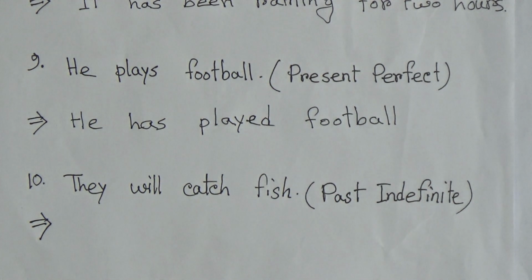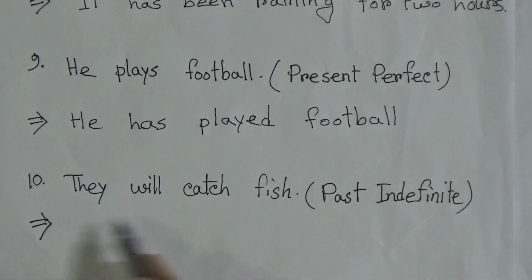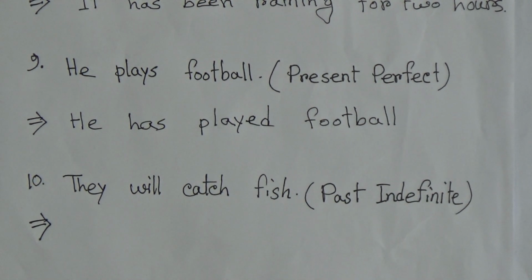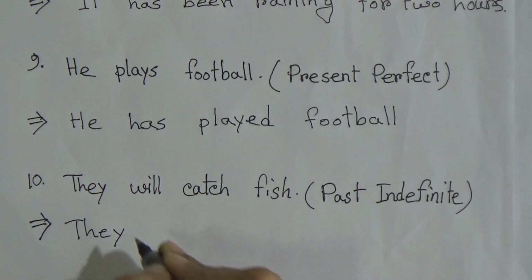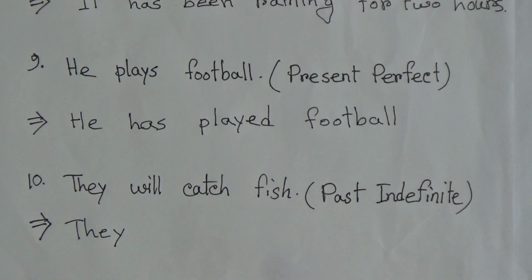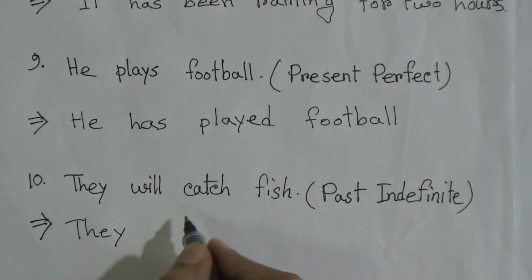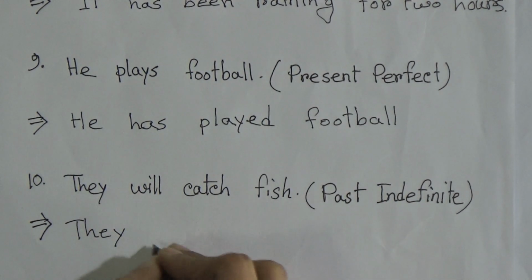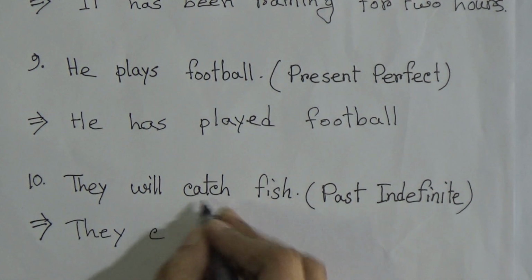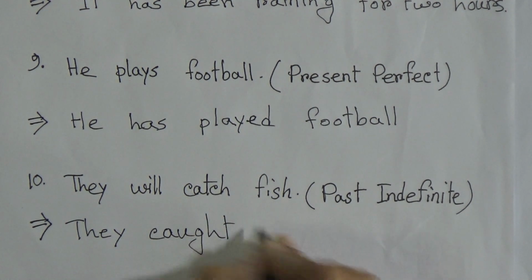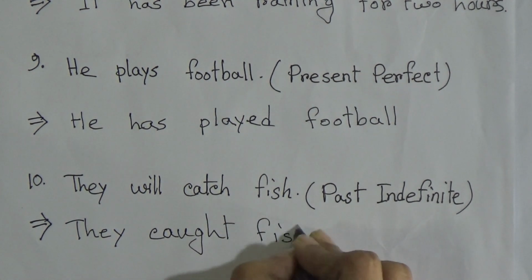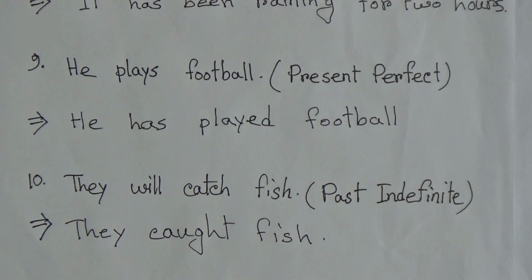Okay, number 10. They will catch fish. This is a future indefinite tense and you have to make it past indefinite. So first the subject, then in past indefinite you just have to write the past form of the verb. The past form of catch is caught. So they caught fish. Okay, so this is it.